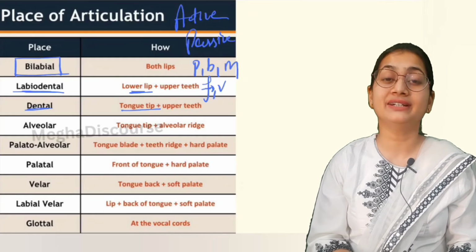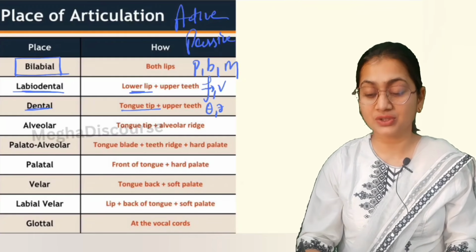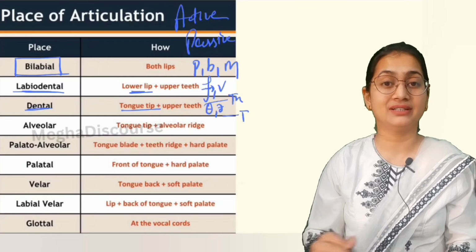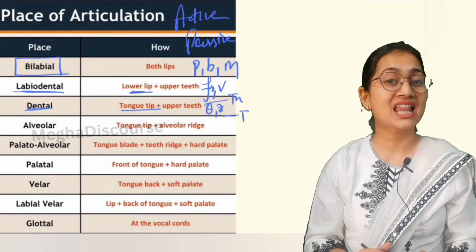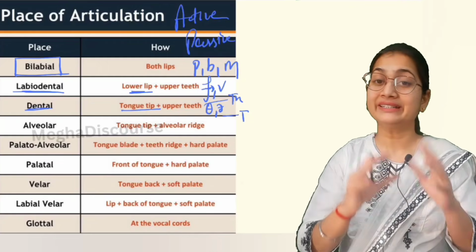In English the dental sounds are th and the. So this is your th, th. That is th. This is your the. Like we have thought, th. You can see here thought, think. So this is your dental sound.